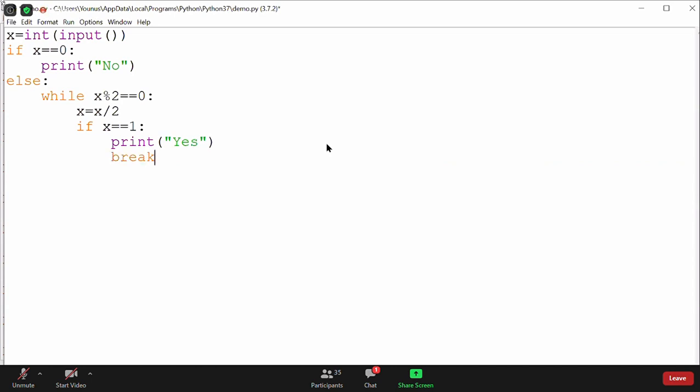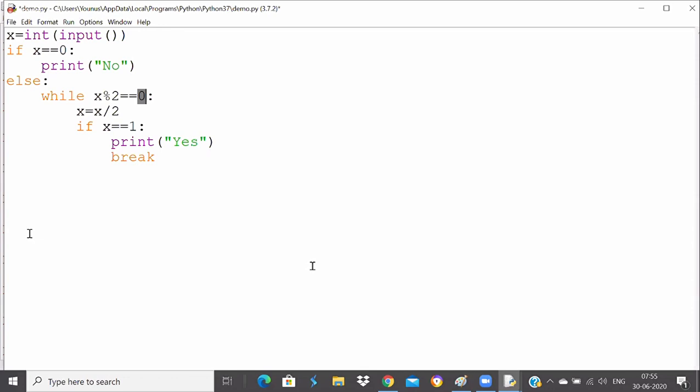So this is the logic, guys. I'll explain how it will work. Now imagine if I give 9. The x value is 9, is it equal to 0? No. It will go to the else part and there is a while loop now. It will divide 9 by 2. Do we get the remainder as 1? No, directly comes out. If it is an odd number, it will not go inside actually.